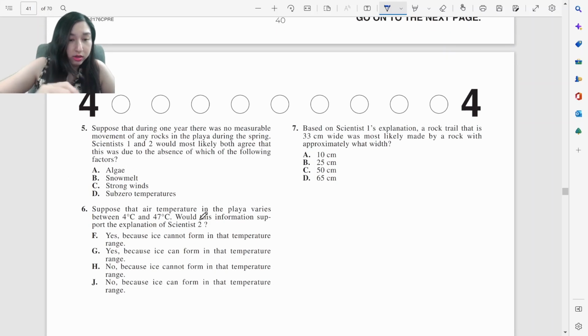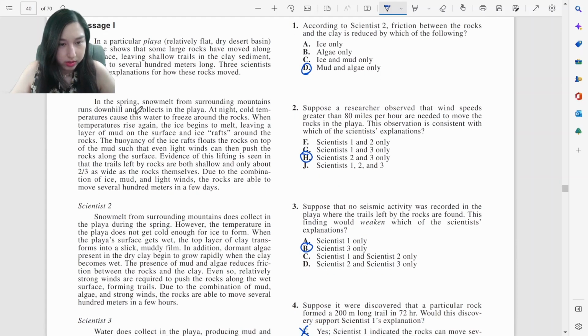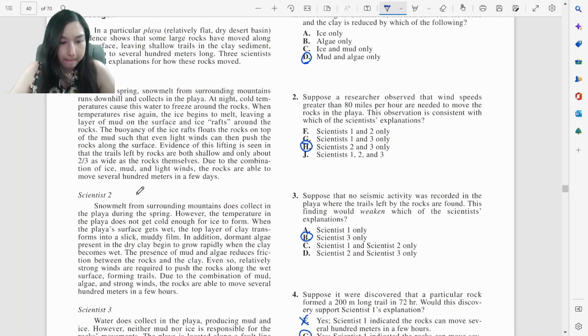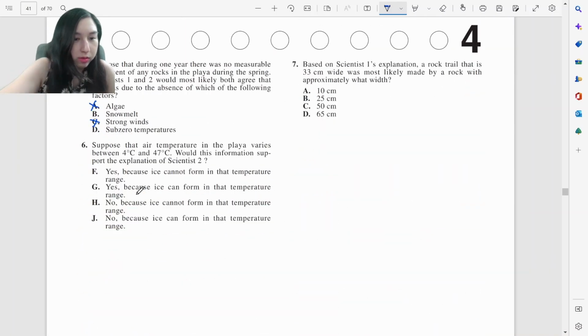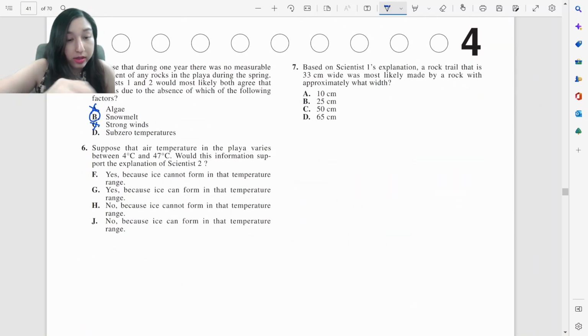It's not going to be algae because Scientist 1 doesn't think it's algae, nor strong winds. We're going to see snow melt and sub-zero temperatures. Okay, it's going to be about snow melt because both of their explanations start with snow melt.